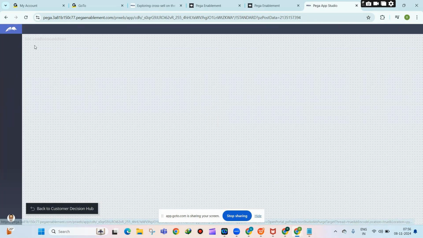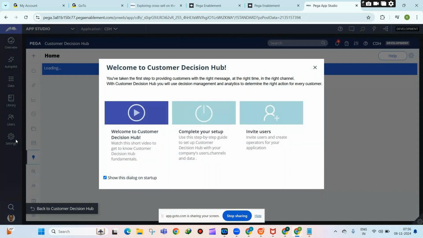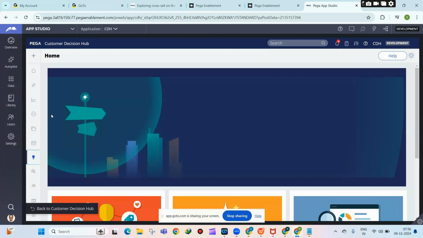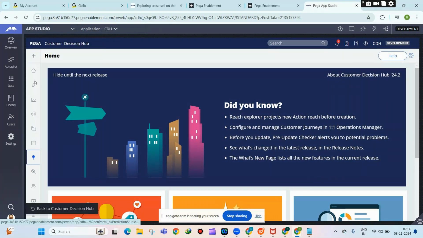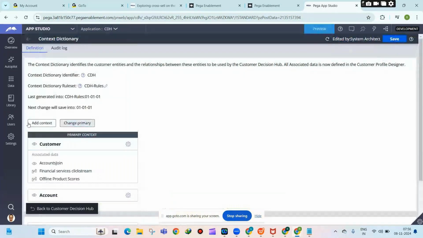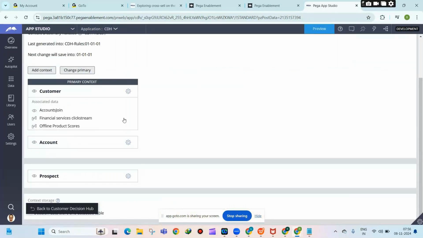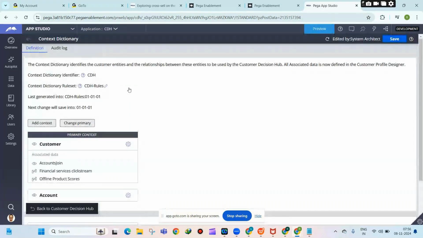So if you go to the settings, context dictionary. Okay, settings, context dictionary. So if you see now, this is where you see the context dictionary. Okay, go to the App Studio, settings, context dictionary.